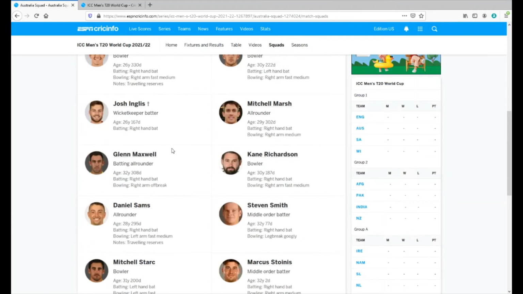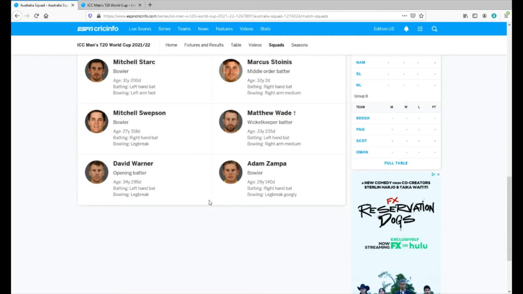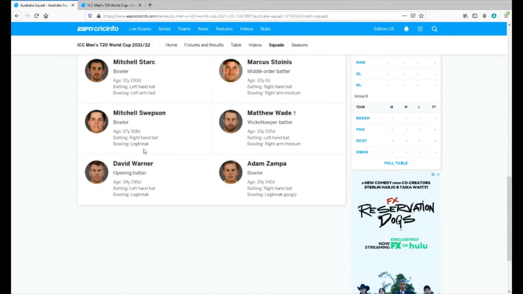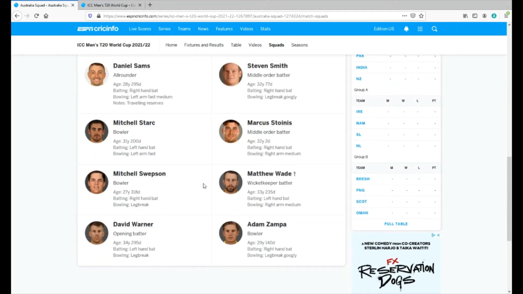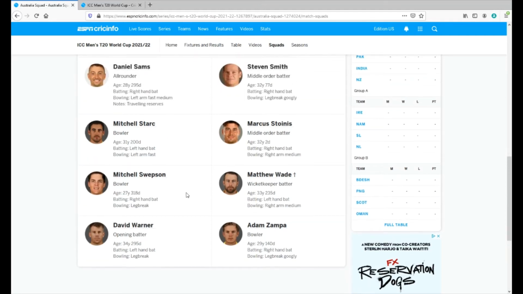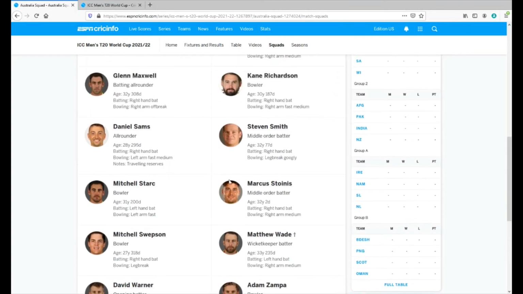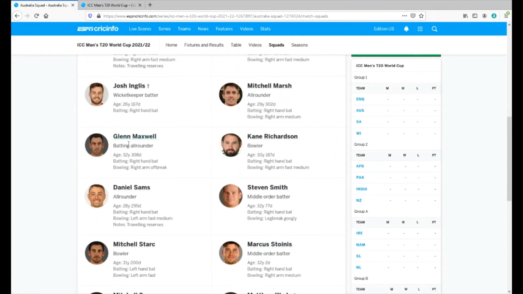I see a lot of experience, a lot of potentially devastating batsmen that can finish the game in the first 10-15 overs. We see David Warner and Aaron Finch that are going to be in the top order, probably opening. Matthew Wade's going to be the keeper batsman. I'm sure Australia is going to send them up the order. How do you guys feel about this lineup? I'm very interested and excited to see that they did bring Steve Smith, David Warner back, Marcus Stoinis, Big Show Glenn Maxwell. Of course, love seeing his big hits.